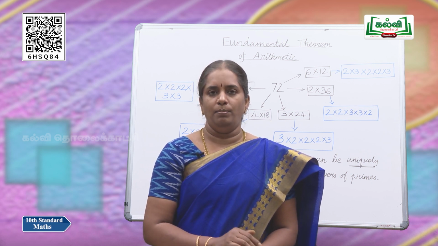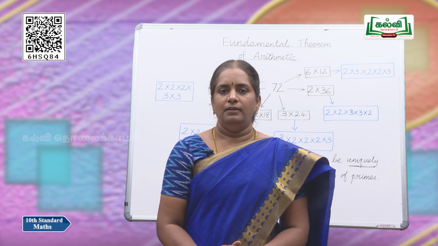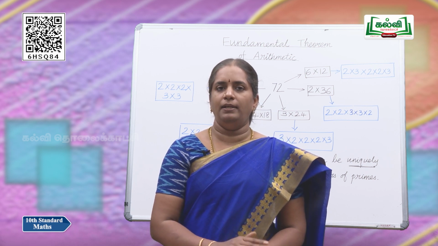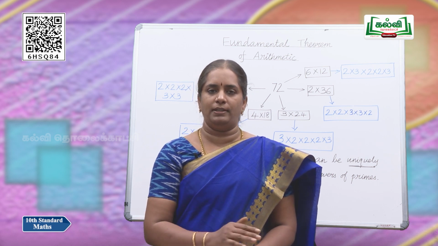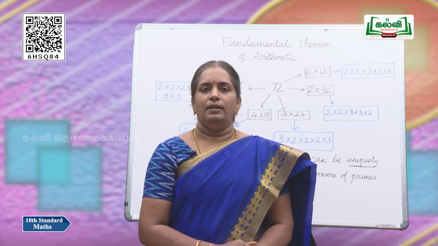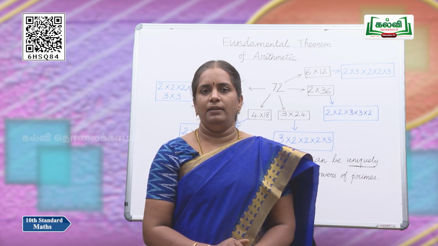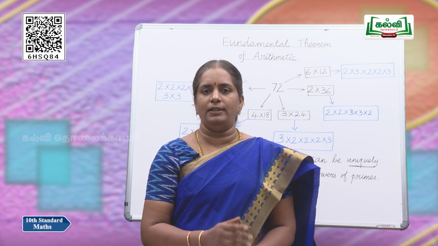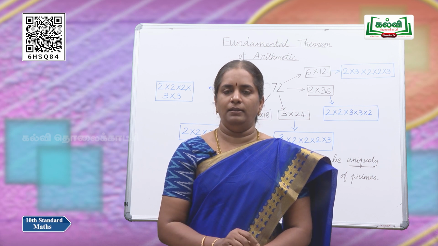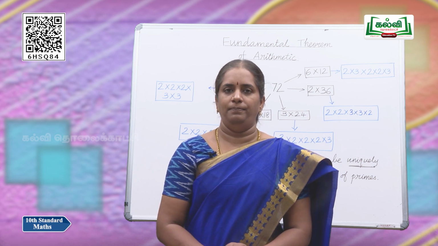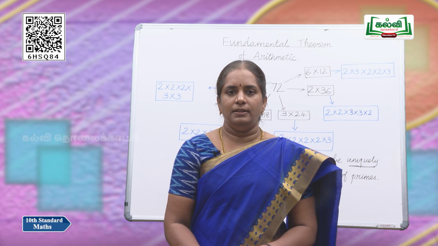If you take a composite number which divides the product of a and b, then the composite number may divide a or it may divide b or it may divide only the product, but it is not so for the prime number. I repeat, if a prime number p divides the product of two numbers, it either divides a or b or both a and b. So, this is one of the most important applications of this theorem.